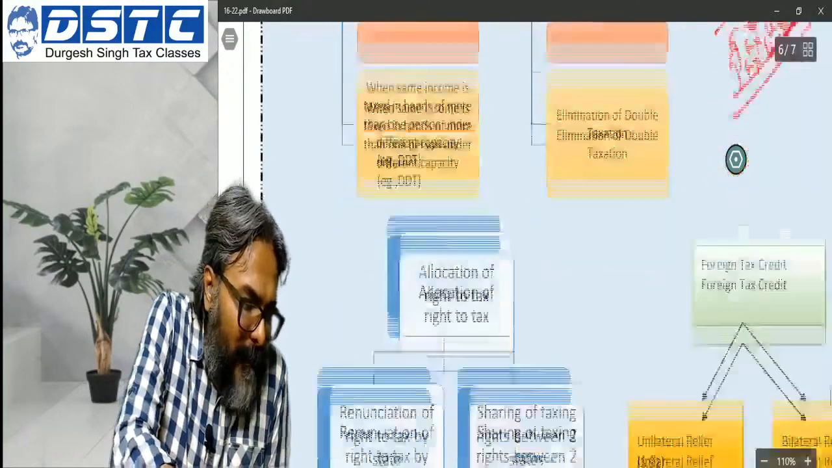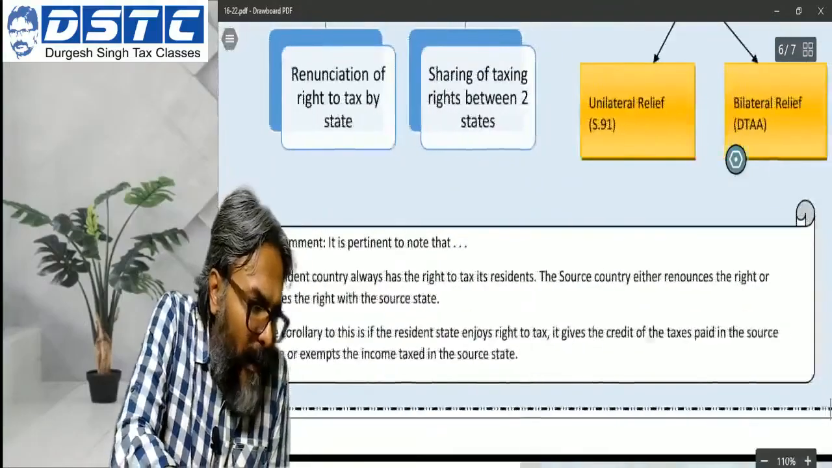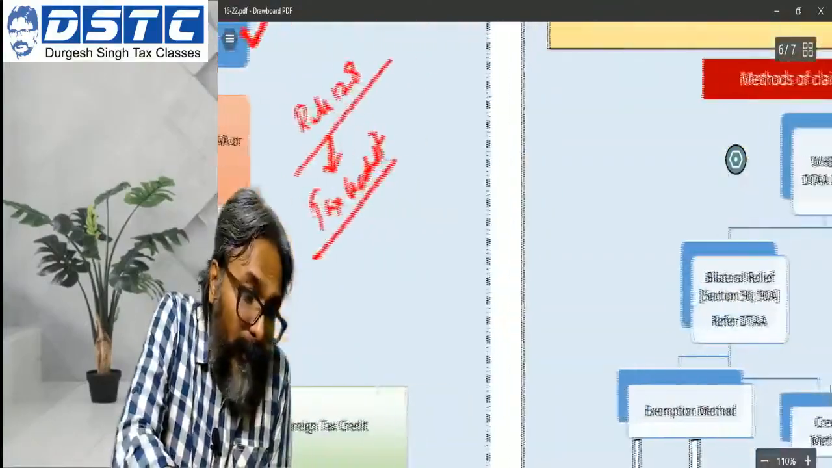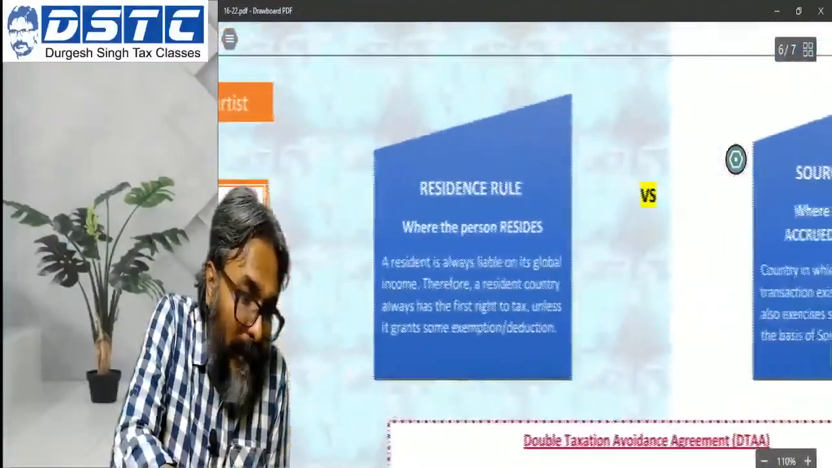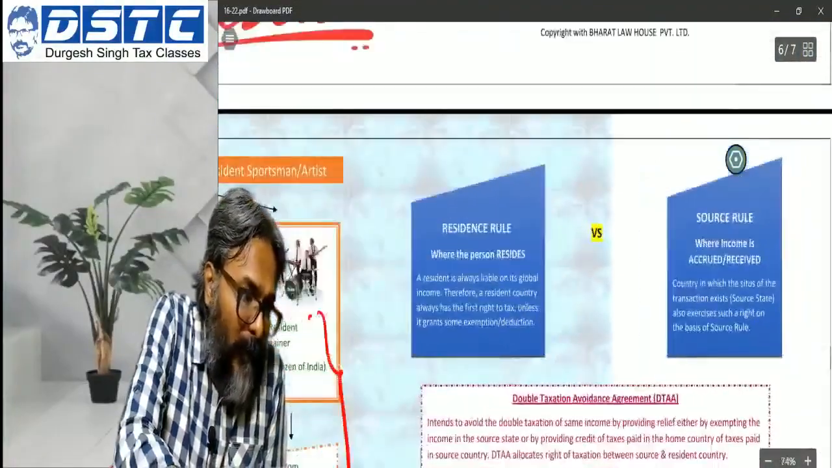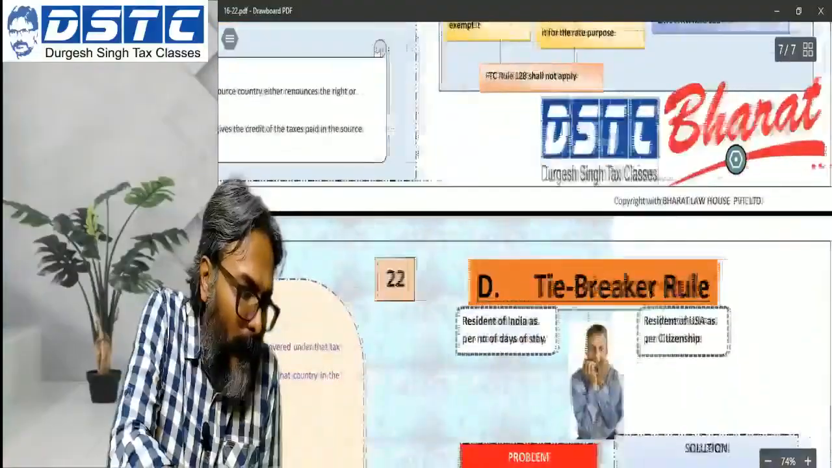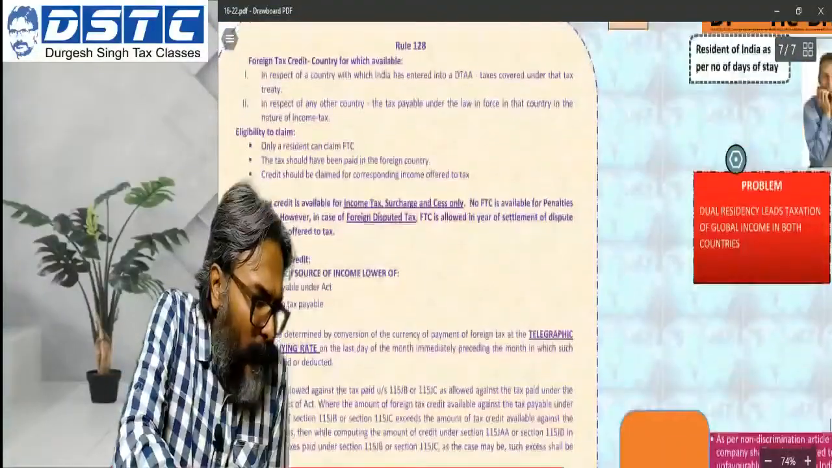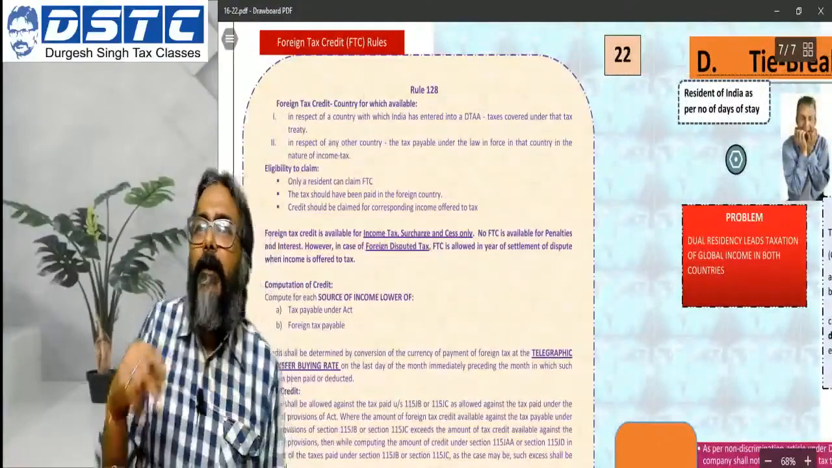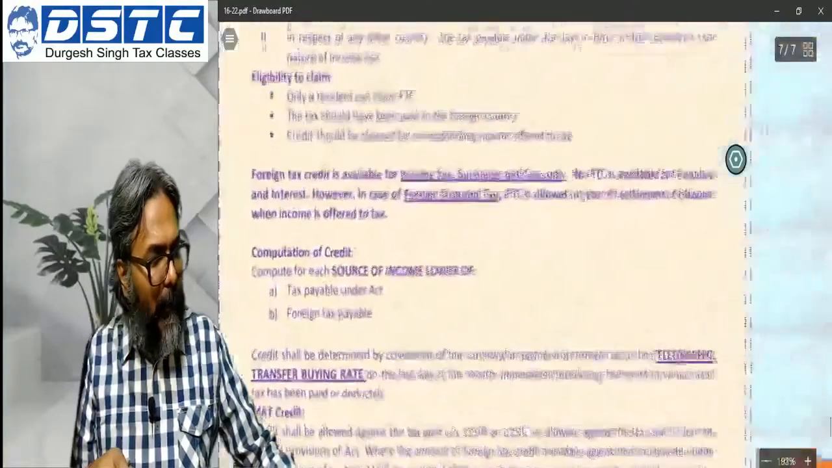Now what is this credit method? Rule number 128 students. Be careful all of you about this rule number 128. This rule should have been targeted by now in the examination, but somehow ICAI has been evasive in asking questions from this particular rule itself. Let's have a look at rule number 128, the foreign tax credit method. Rule 128 is what we are going to touch upon now.